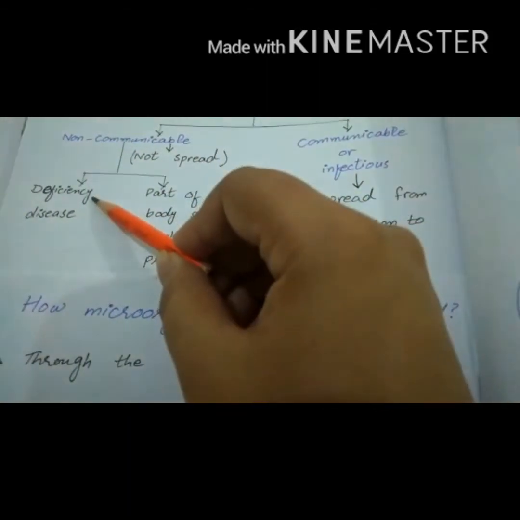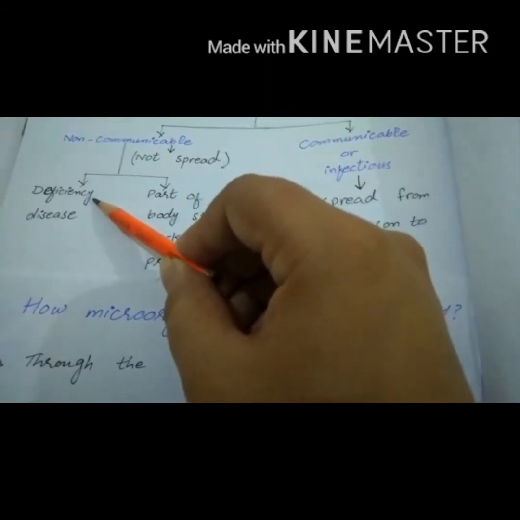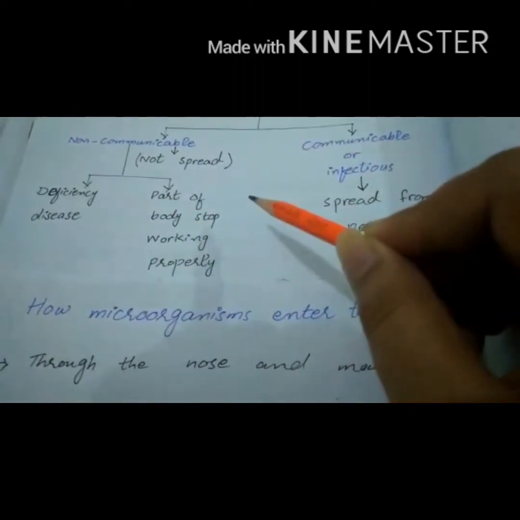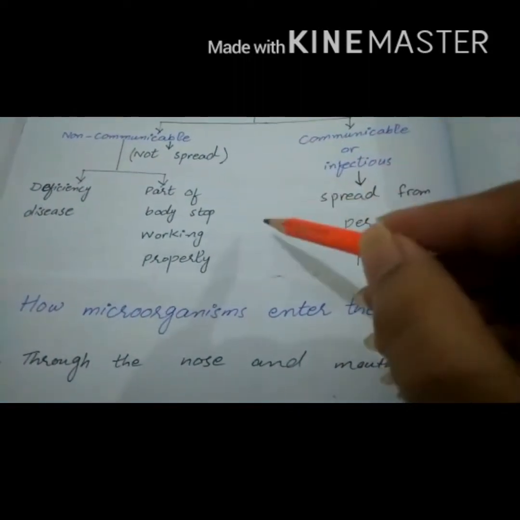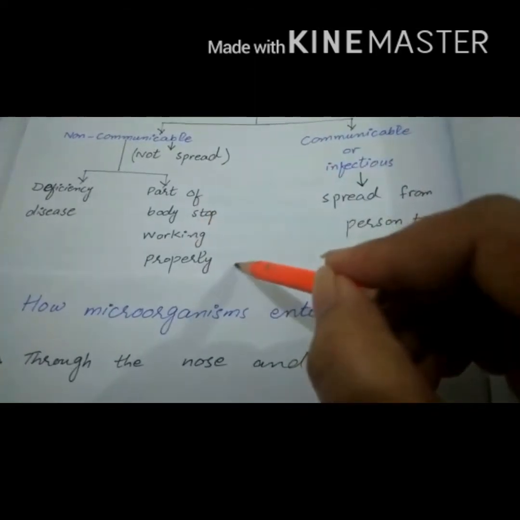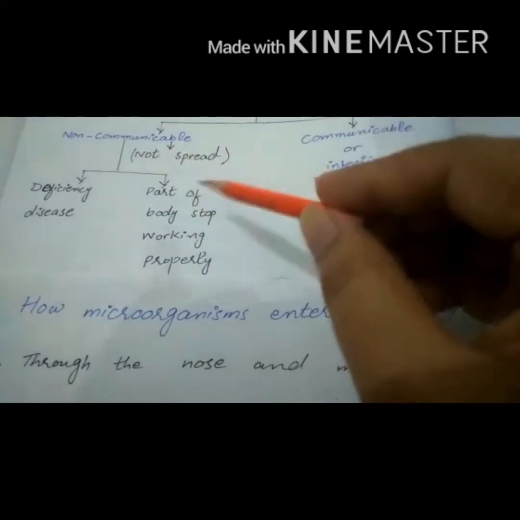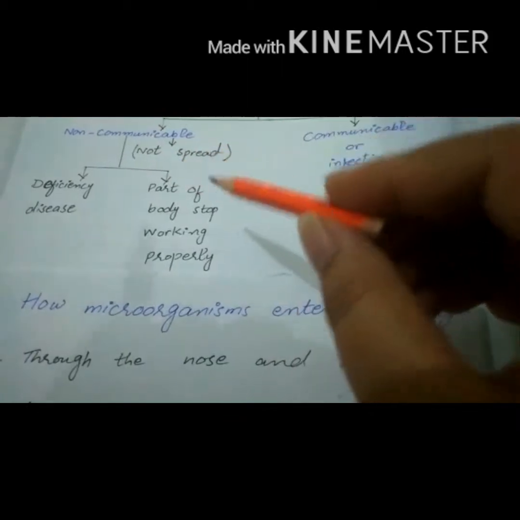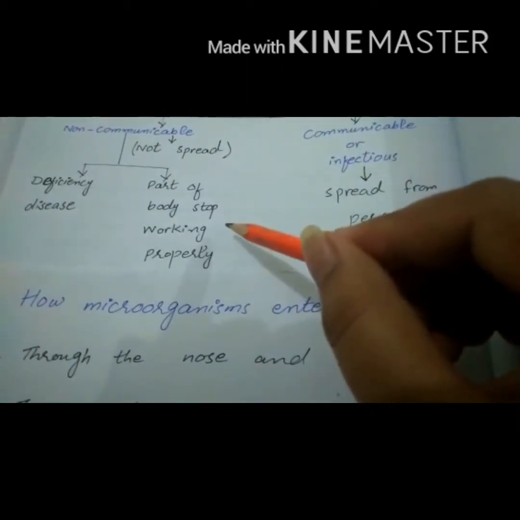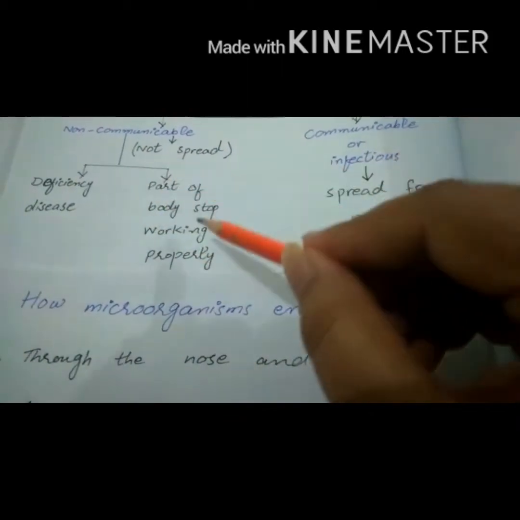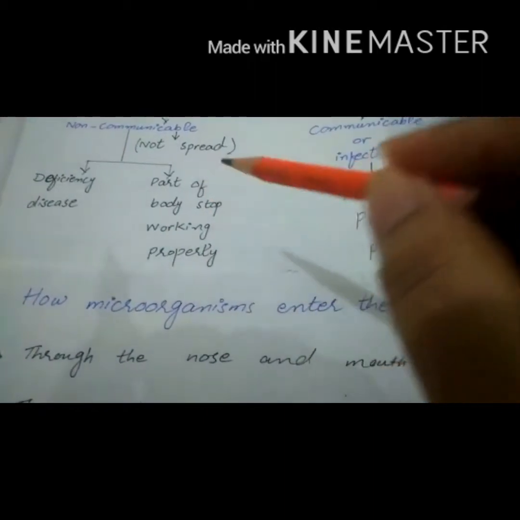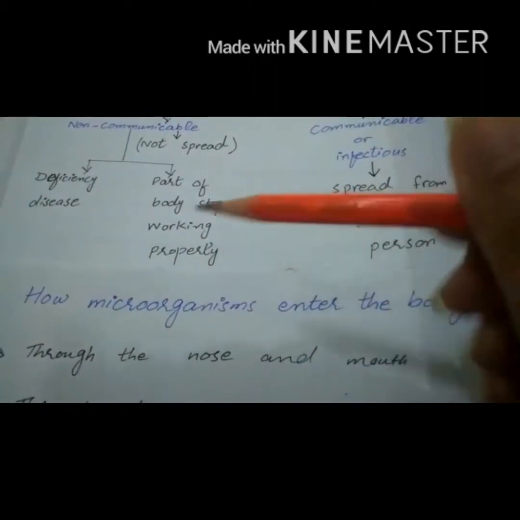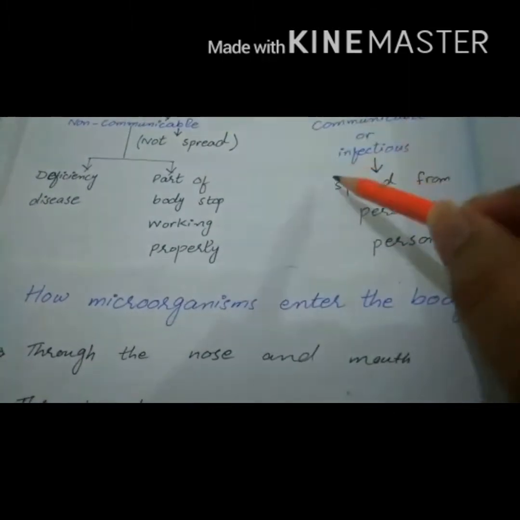Basically, a deficiency disease is caused when there is a deficiency of any food group, for example protein, carbohydrate, vitamins and minerals, in the body. What happens when any part of the body stops working properly? It affects any internal or external organ. For example, it may affect the liver, lungs, heart and other organs.